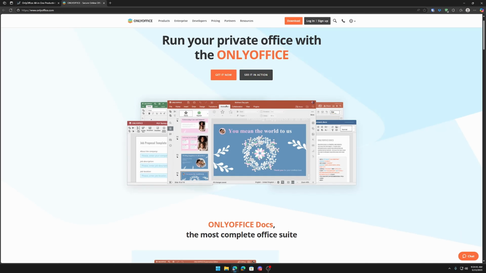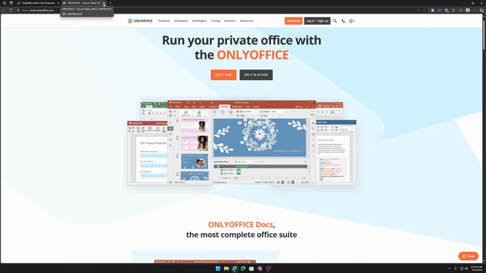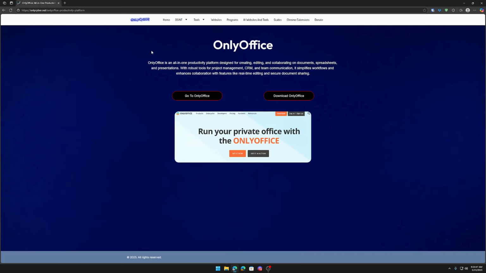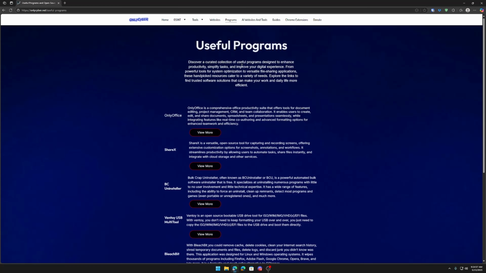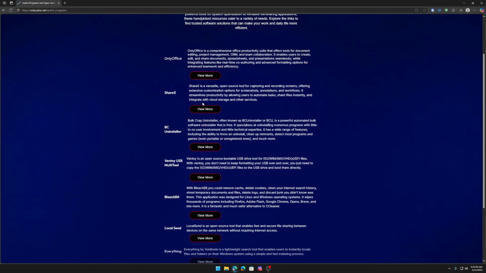I absolutely love this, and there are some other alternatives, but I found this one to be the closest to Microsoft Office as you can possibly get. Normally people would use LibreOffice, but personally I like OnlyOffice better. ShareX is fantastic, love that. It is a screenshotting tool, and there's much more on the back end of that.